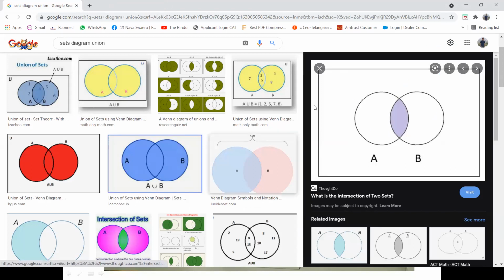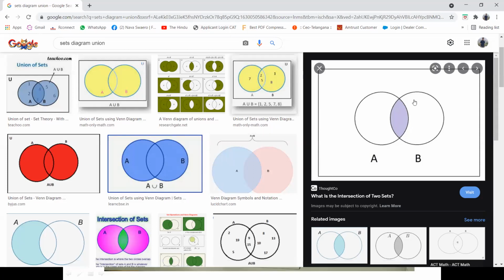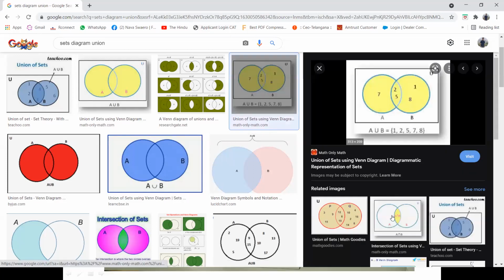See, here A and B is given, right? There is no common numeric letter or any event in between A and B sets. A is completely different and B is completely different. We cannot intersect it. See, here you can see A union B, 2 and 5 is common over here, and if it intersects, 4 and 3 is common.